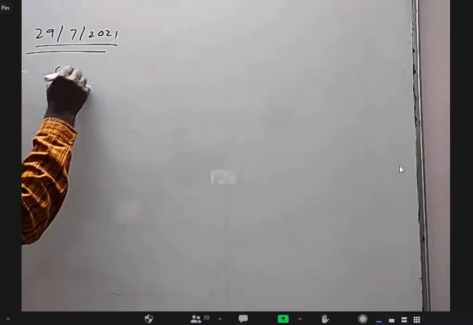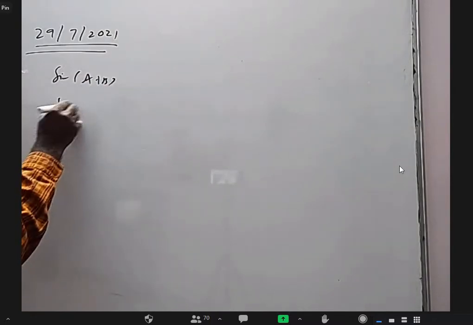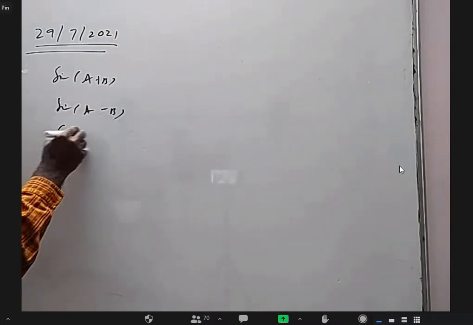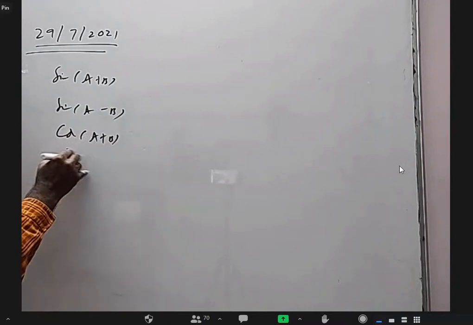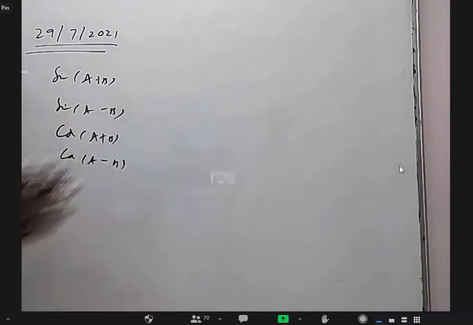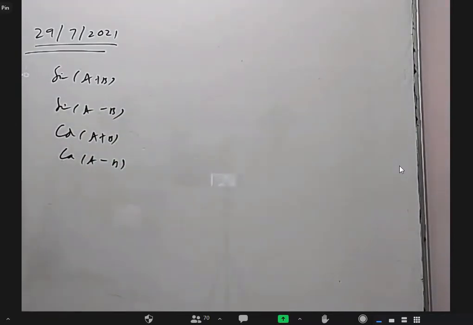Okay, what is this compound angle? We have some formulas like sine A plus B or sine A minus B or cos A plus B or cos A minus B. They have some formulas. Okay. I may not exactly derive the way it is given in the textbook. I prefer using vectors.